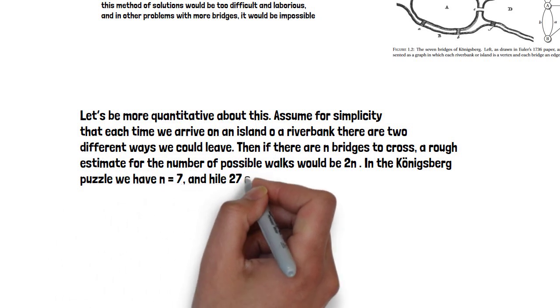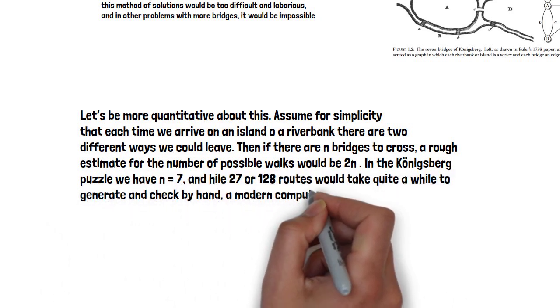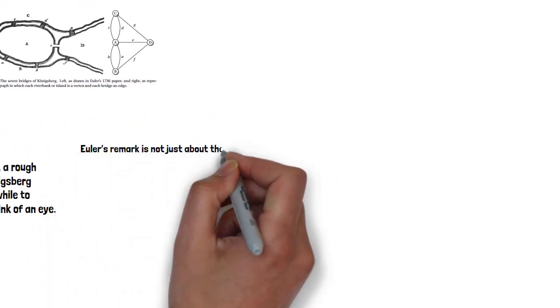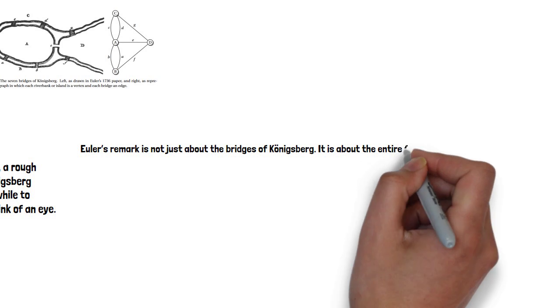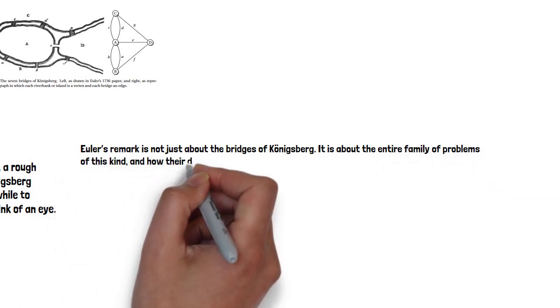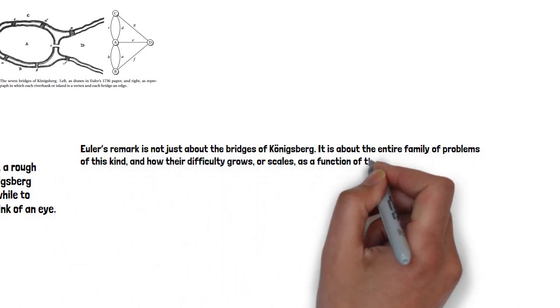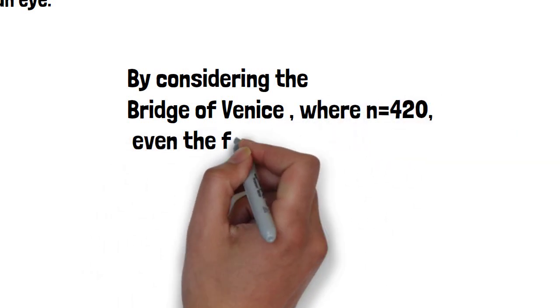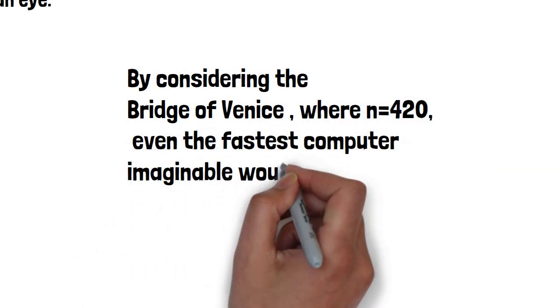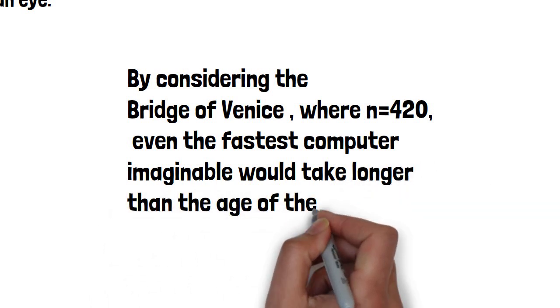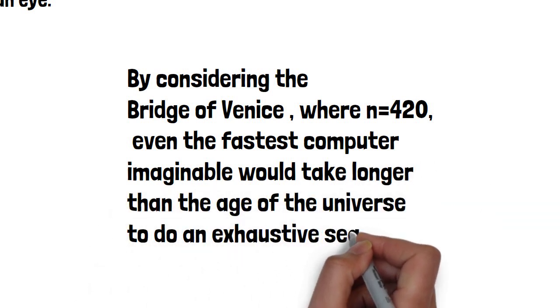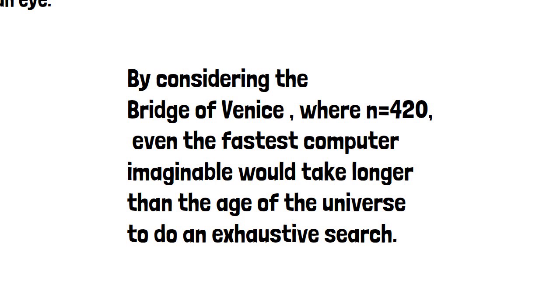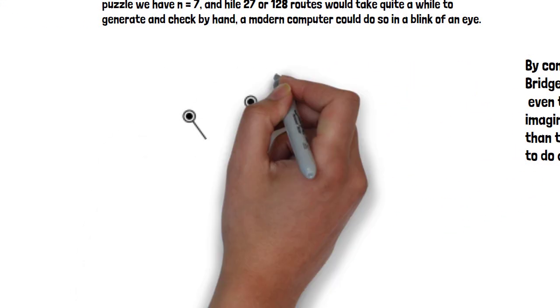But Euler's remark is not just about the bridges of Konigsberg. It is about the entire family of problems of this kind, and how their difficulty grows or scales as a function of the number of bridges. If we consider the bridges of Venice instead, where n equals 420, even the fastest computer imaginable would take longer than the age of the universe to do an exhaustive search. Thus, if searching through the space of all possible solutions were the only way to solve these problems, even moderately large cities would be beyond our computational powers.